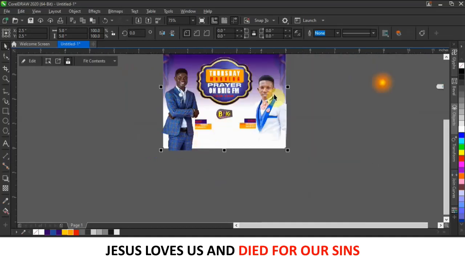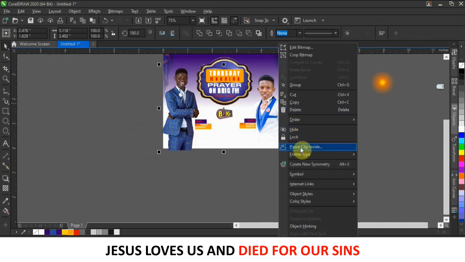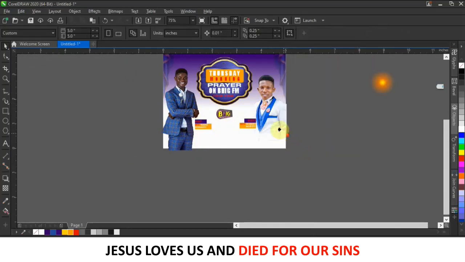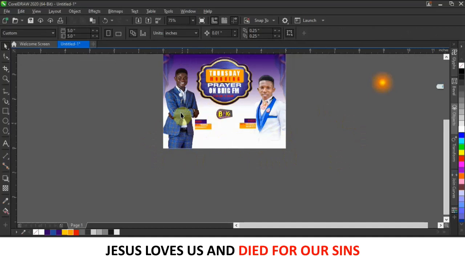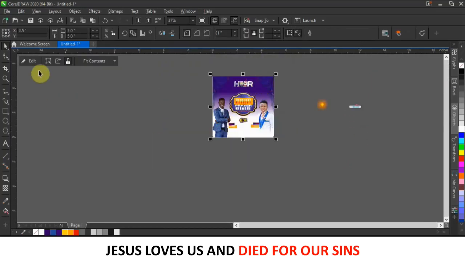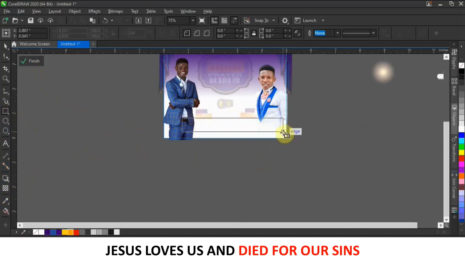Alright, so what I'm going to do is I'm going to place these two pictures inside the background. So select this one, hold down shift, select this one, then right click it, then click on power clip inside, and then find a place where you can click on the main background to put them inside like that. Okay, so I'm going to create a yellow background here, so I'll do that inside the main background. So I'll just open it, click on edit to open it, and then I'm going to come to my rectangle tool here, and draw a simple rectangle with yellow color like this.